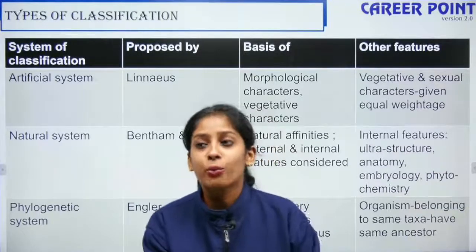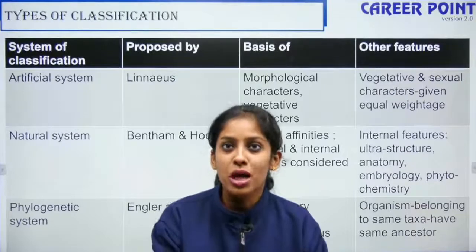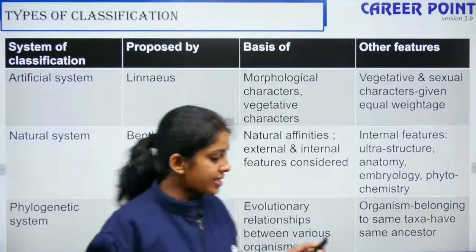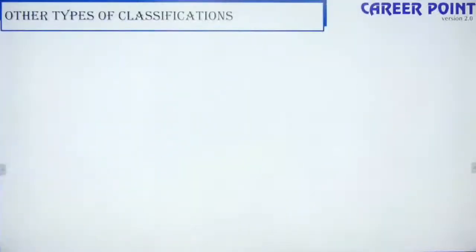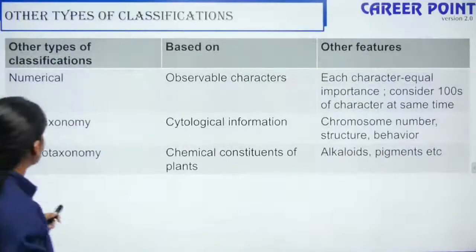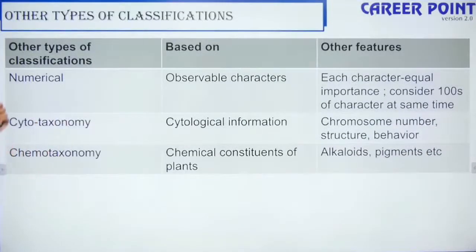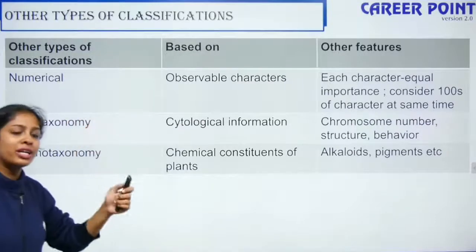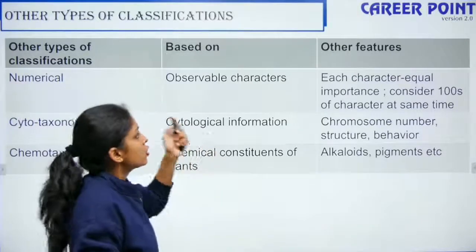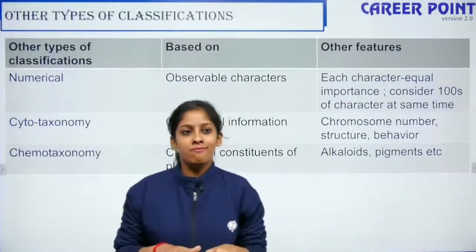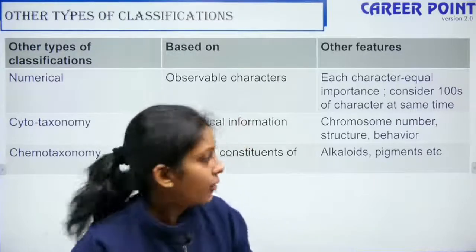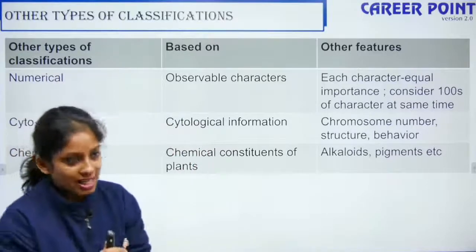So when you talk about the evolutionary ancestors, the roots, the origin, that is your phylogenetic system of classification. Fine? Okay. So these are the three main systems of classification. Apart from that, we have other types of classification also. The first one is numerical. Numerical is numbers, right? So based on the observable characters, each character is given equal importance here, and at a given time many characters can be considered. So that is your numerical classification.